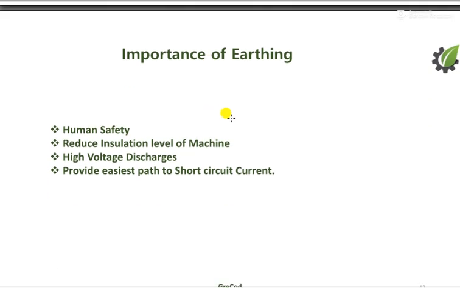So, importance of earthing. The most important thing is human safety. Then reducing the insulation level of machines, which we can discuss next time, high voltage discharge, and providing the easiest path for short circuit current. We will discuss this in our next topic.